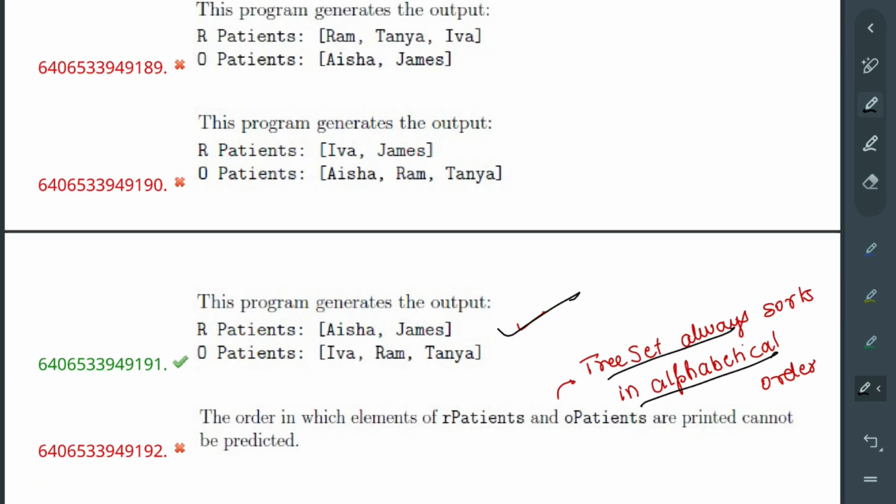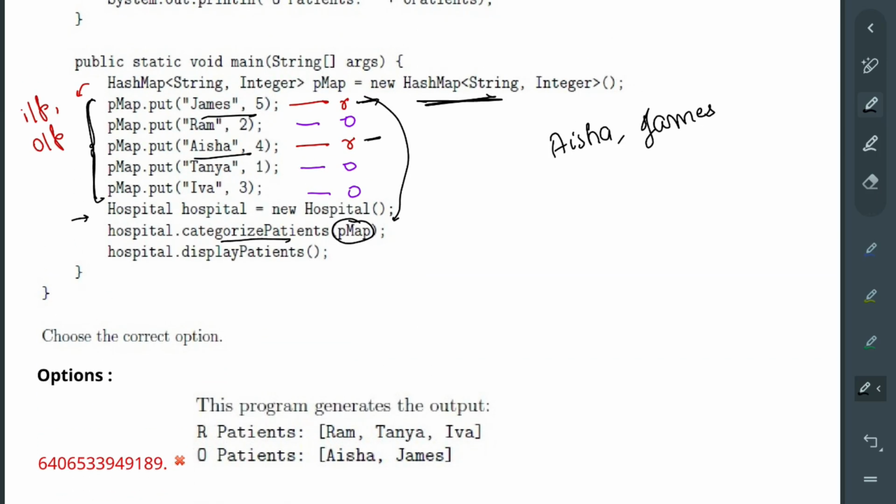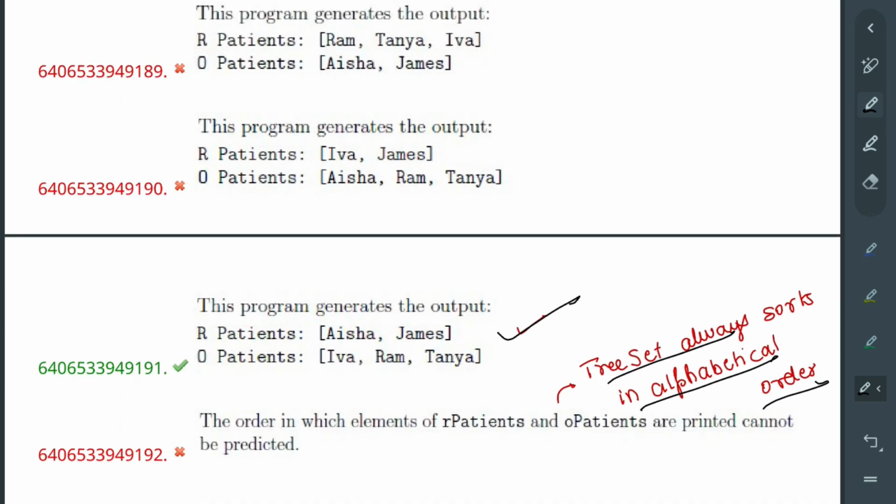TreeSet always sorts in alphabetical order. That's all it is doing. Then you check Ram, Tanya and Eva, and so first will be Eva, second Ram, third Tanya. That's all it is doing.